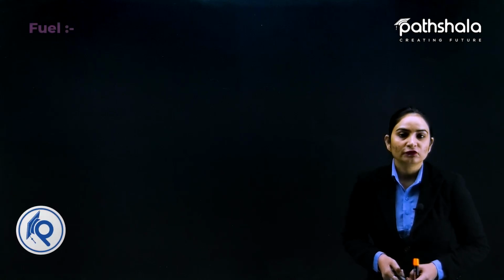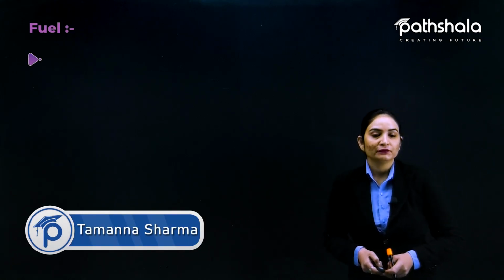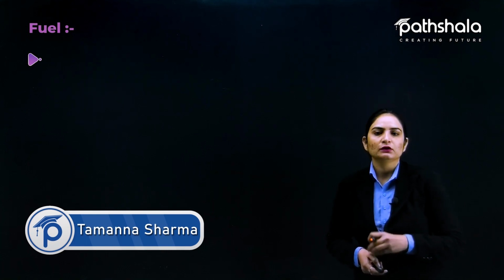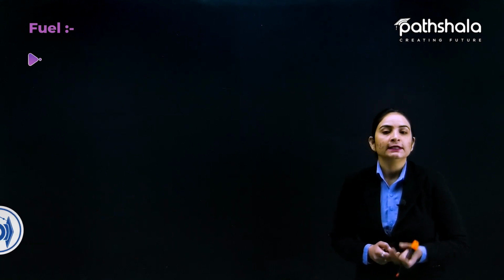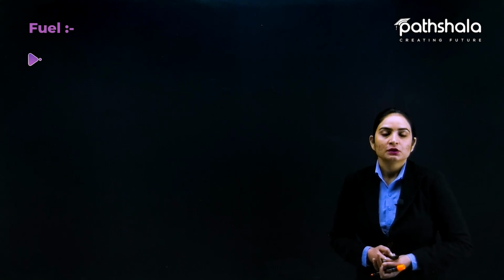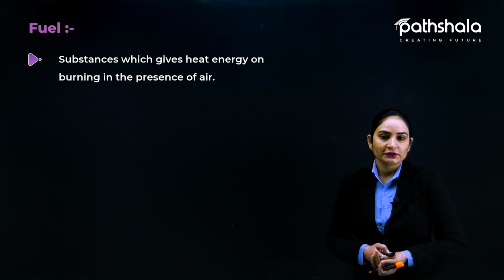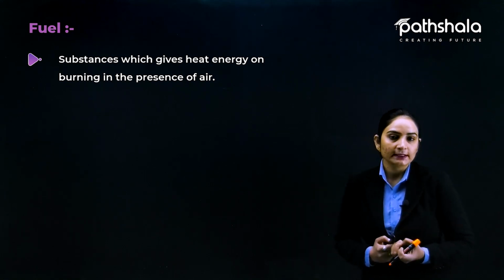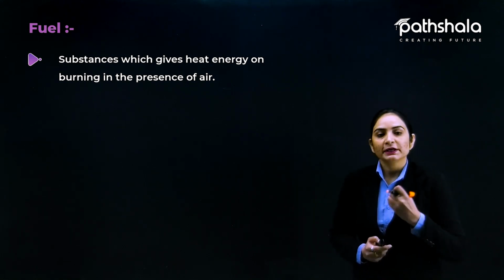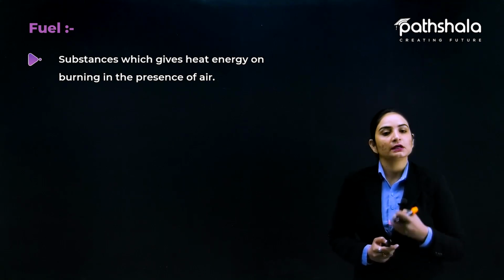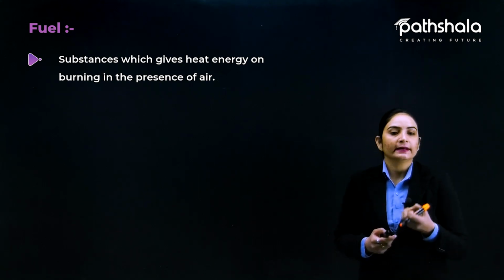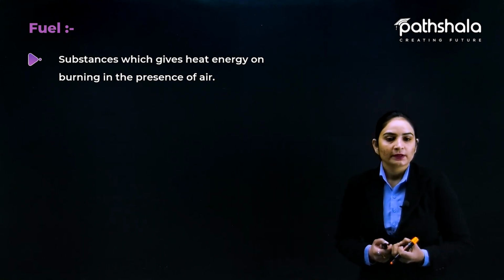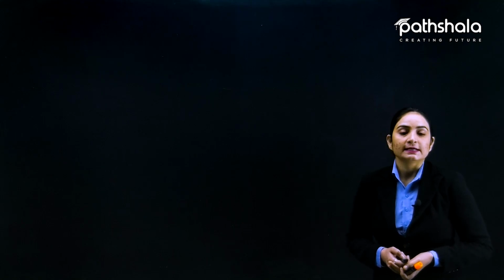So next is fuel. Although we have done a little bit about fuel, and I have given you a basic idea of what fuel exactly is, now we need to proceed further with the definition and the classification. First of all, the definition. What is fuel exactly? Substances which give heat energy on burning in the presence of air. A particular combustible substance which undergoes combustion under the required conditions and produces heat energy is called fuel. Fine. So let's proceed further with the classification of fuel.